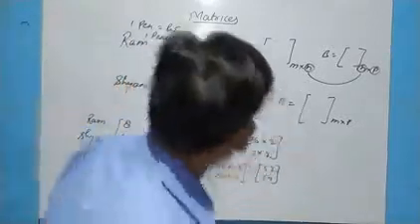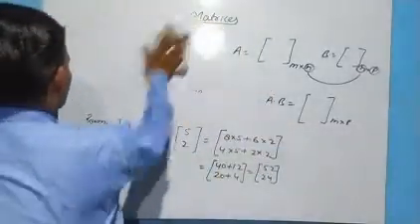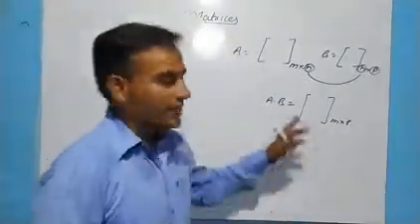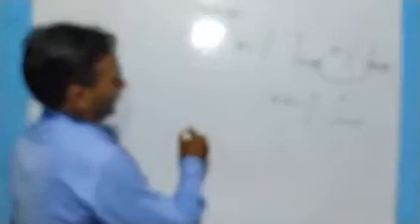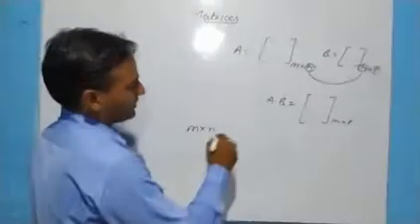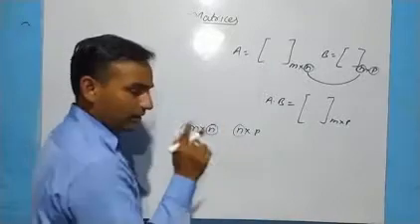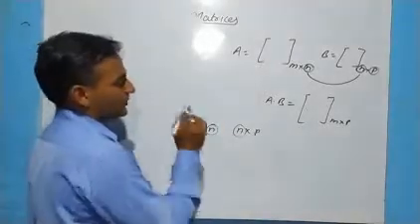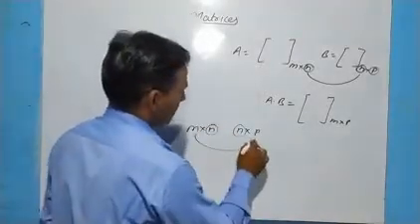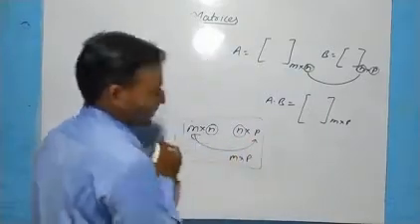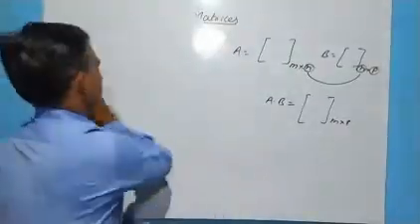Let us take one more example about multiplication. Please don't forget this formula. The first matrix should be of m cross n, the second should be of n cross p. If these two are the same, then only the multiplication is possible, and the result will be of m cross p. This is the basic concept. Please note it down. And one more example I will take for multiplication of matrices.